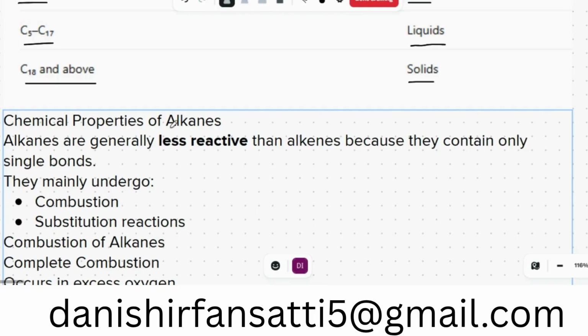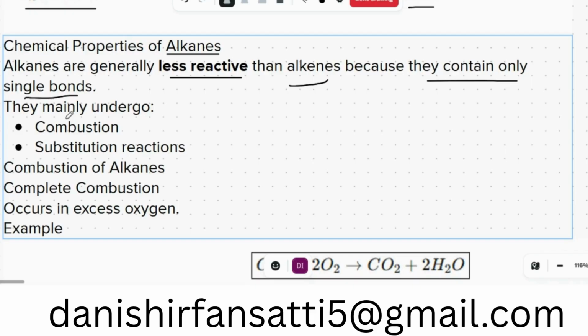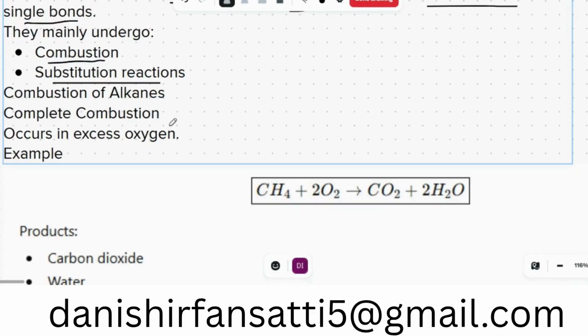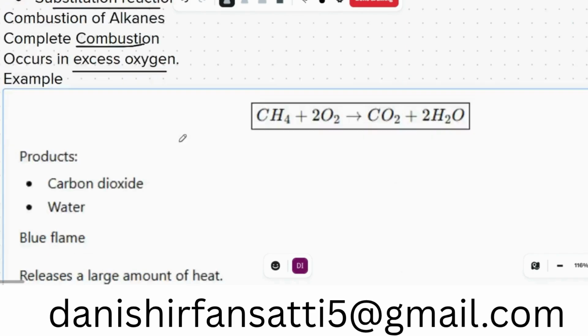Chemical properties of alkanes. Alkanes are generally less reactive than alkenes. Why? Because they only contain single bonds, and for that reason it is difficult to break them. They mainly undergo two types of reaction. First is combustion and second is substitution reaction. Combustion of alkanes: complete combustion occurs when there is excess oxygen. For example, methane reacts with 2 moles of oxygen to give us CO2 plus 2H2O and a lot of energy.